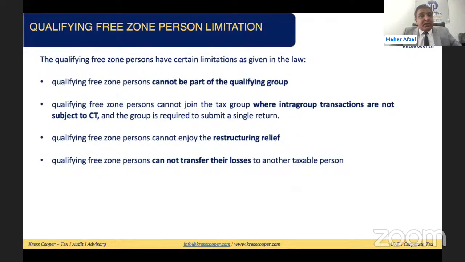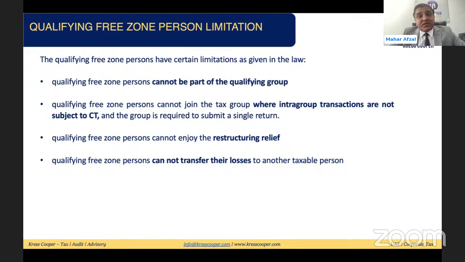So this is the qualifying free zone person limitation. These are the limitations. I think we have already discussed in our previous lectures as well. The qualifying free zone person cannot be part of the qualifying group. We know the threshold for the qualifying group is a minimum shareholding of 75%. A qualifying free zone person cannot join a tax group because we know the minimum threshold is 95%, but still the person cannot join the tax group.